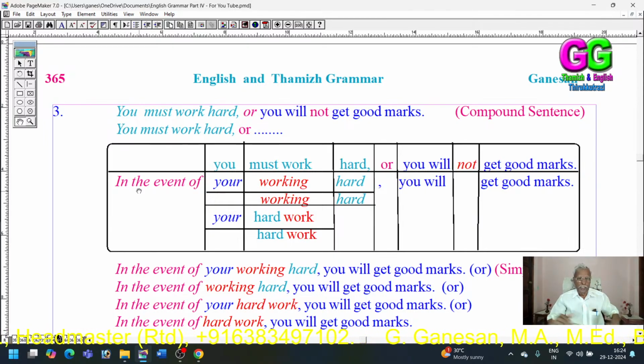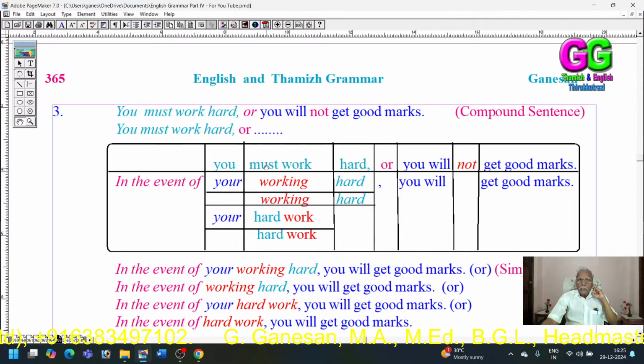There are two choices. So, "or" has been changed into its phrase "in the event of", and in the place of "or", a comma is placed. Then, secondly, the subject of the first sentence is "you". It has been converted into its possessive "your".